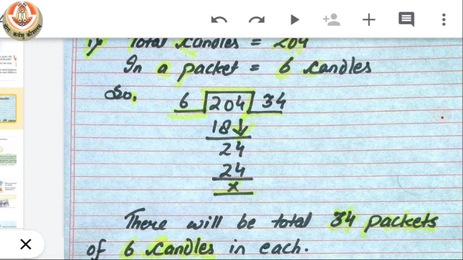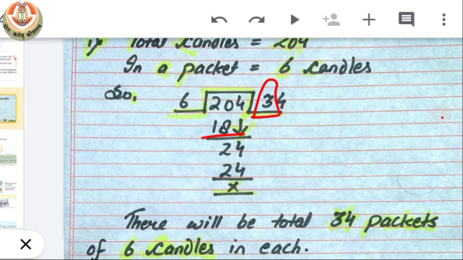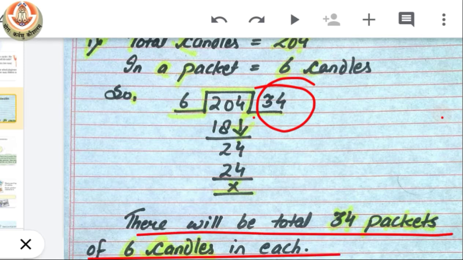So first I put 3. 6 into 3 gives us 18. So I have to subtract 18 from 20. I have 2 left. Then I will take this 4 down and it will become 24. Now I know that 6 multiplied by 4 gives us 24, and I have no candle left. So you can see here how many packets there are. I can easily make a total of 34 packets by putting 6 candles in each of them with 204 candles. So the answer is there will be a total of 34 packets with 6 candles in each.